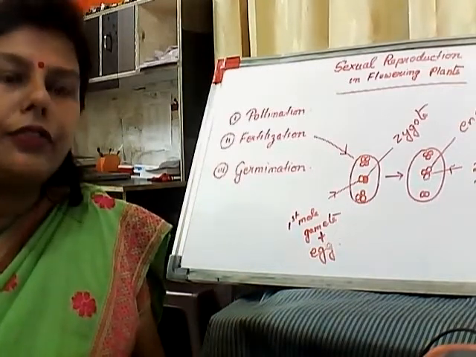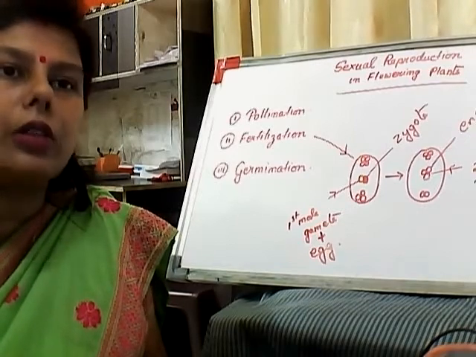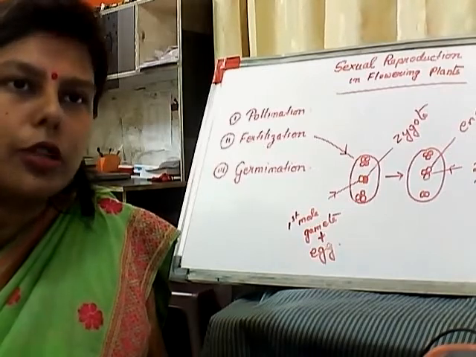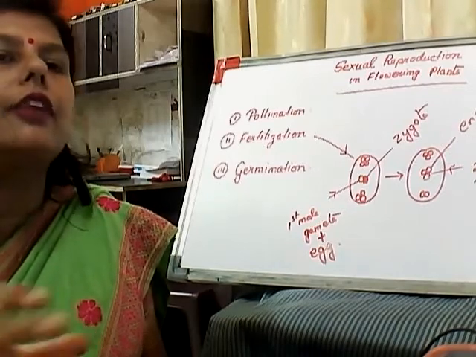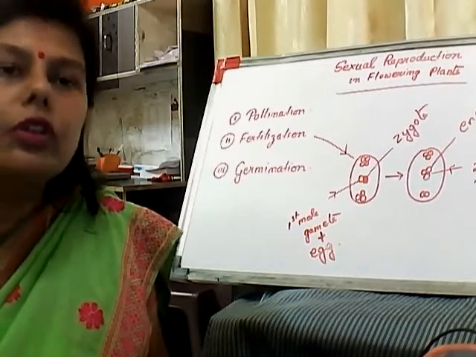Along with it, you will come across a diagram of the seed showing which part of the seed gives rise to the shoot and which part gives rise to the root. Those things you have to go through.